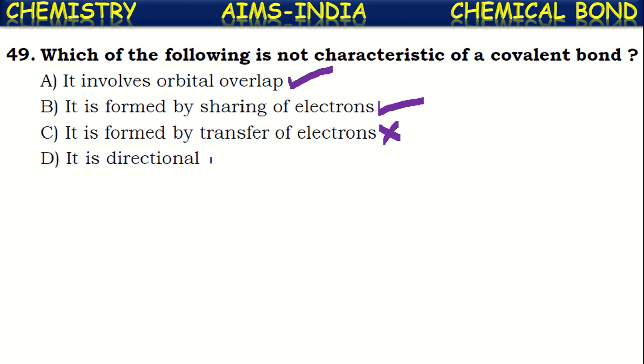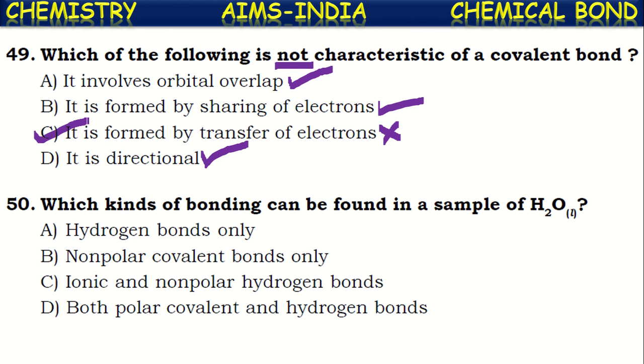And this covalent bond is directional. Yes, because it is formed between the two particular atoms by sharing of an electron pair. So we can say between those two atoms it is limited, so it is a directional bond. Covalent bonds are directional, whereas ionic bonds are non-directional. Now what they're asking, which of the following is not a characteristic of a covalent bond? This is that. It is not formed by the transfer of electrons. It is formed by just sharing of electrons between the atoms.